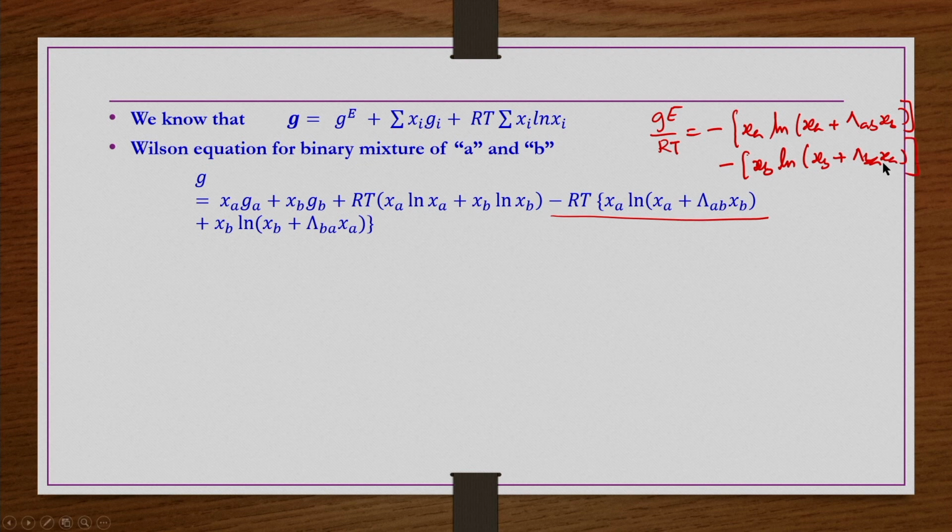This is what we have seen for the Wilson equation for a binary system.